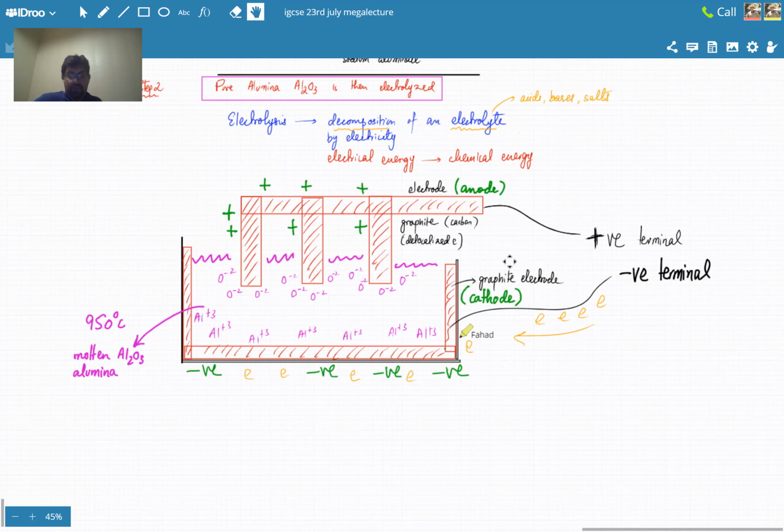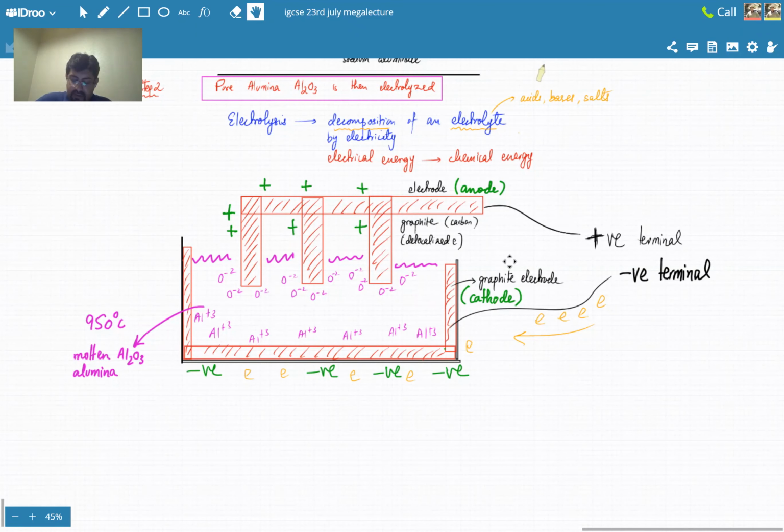So this is the first step. Okay, the two electrodes, the two terminals of the battery. You've connected this comb-like structure to the positive. You've connected the whole container to the negative. So the container is the negative. It has negative charge, and this comb-like structure has positive charge on it. You're trying to extract aluminium from aluminium oxide.